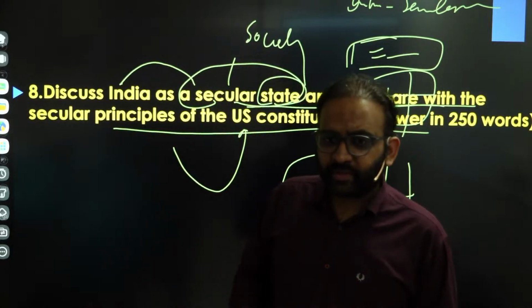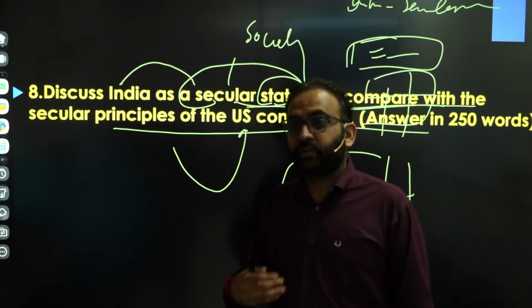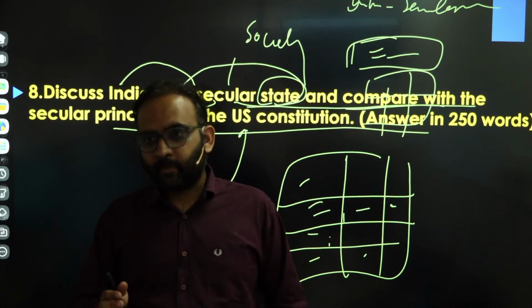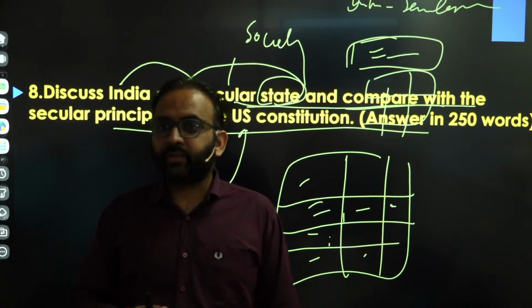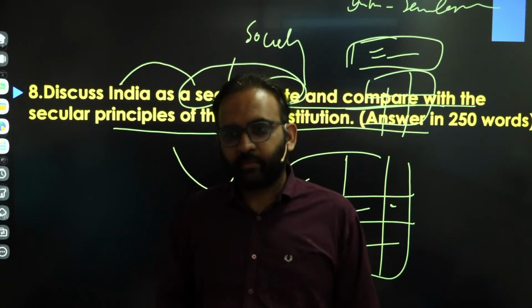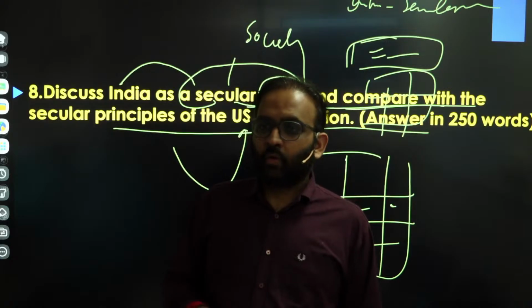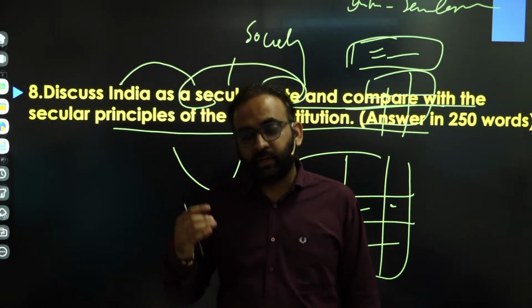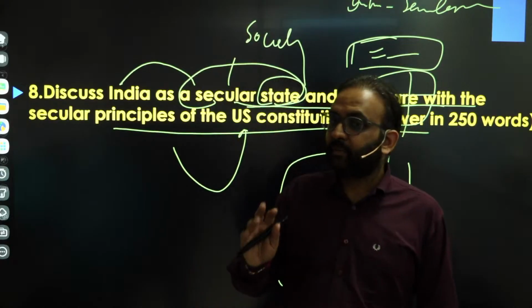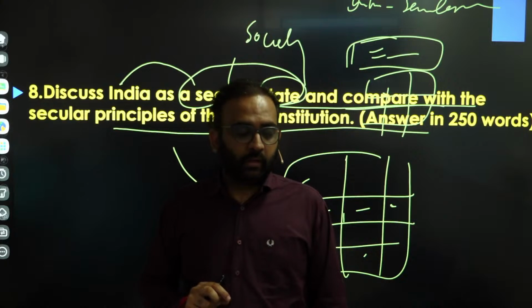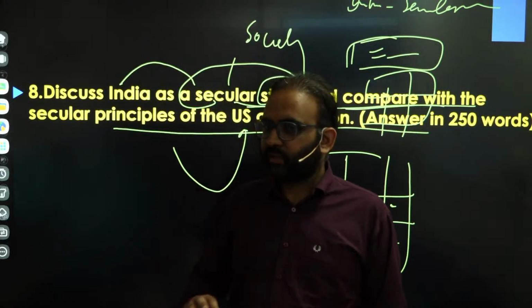So you need to talk about what was added in the preamble by the 42nd Constitutional Amendment, but the Constitution implicitly was trying to establish India as a secular state by Article 14 or Articles 25, 26, 27, 28, and so on. And then you have to describe what Indian secularism is. That's basically following the Sarva Dharma Sambhava principle, that all religions will be equal before the government. No religion will be discriminated against by the government. All will either be equally favored or not favored. Get the point? That's basically Indian secularism.